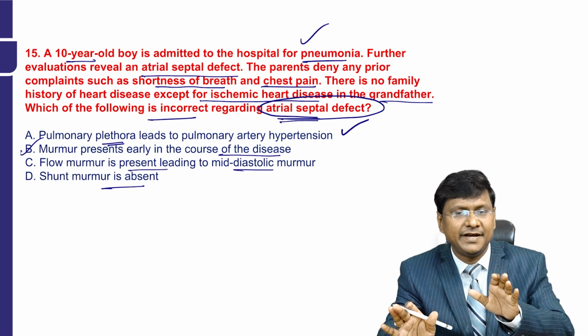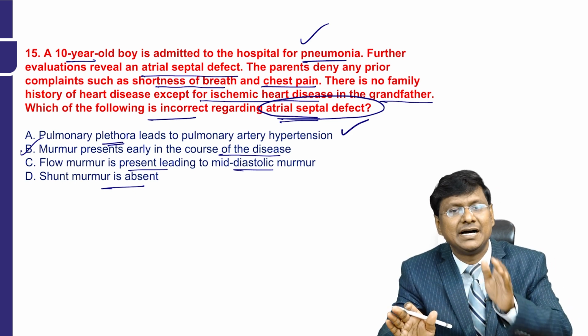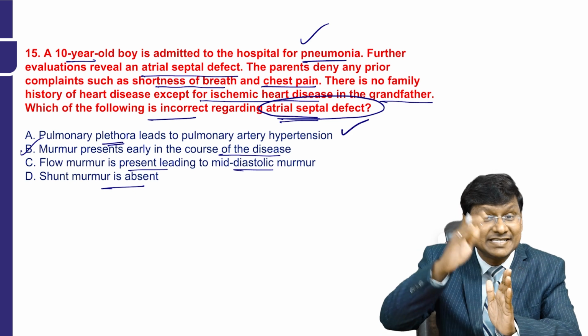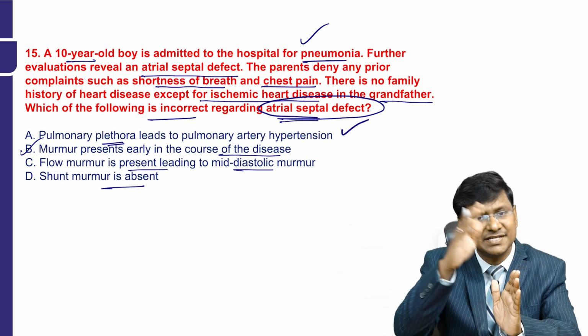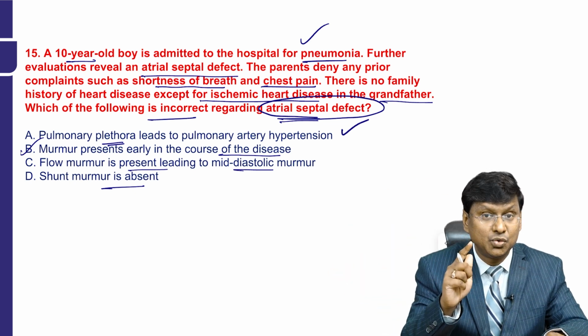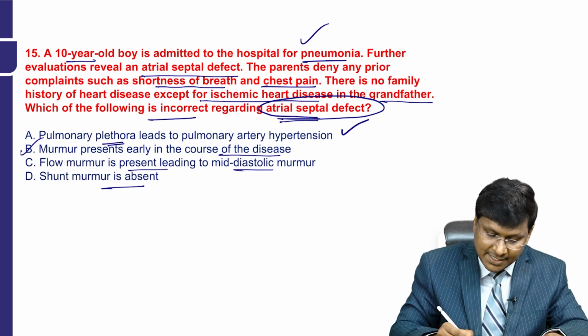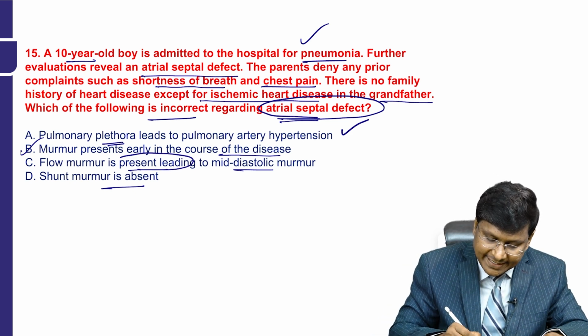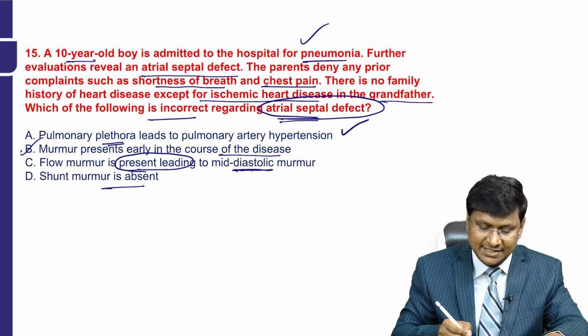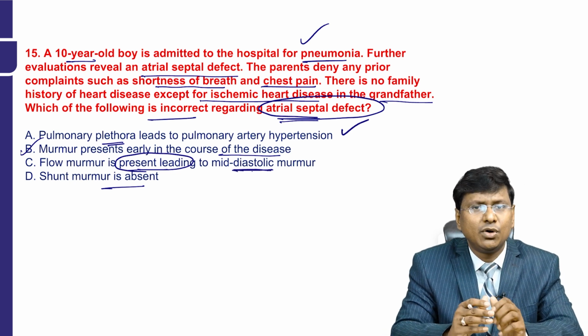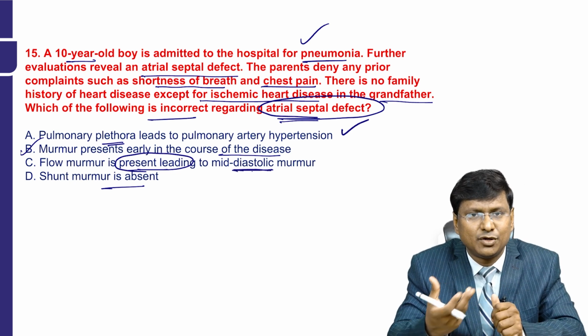In atrial septal defect, the murmur does not present early in the course of the disease. It presents in the later stage, and that too, it is a flow murmur, leading to a mid-diastolic murmur. That is a correct statement here, right? So why is this a mid-diastolic murmur or flow murmur?